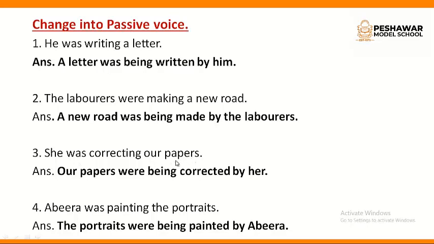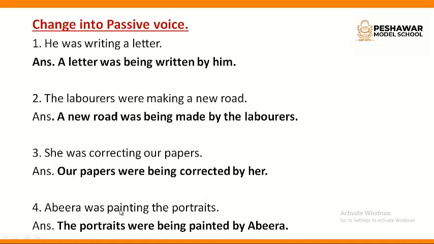Again our papers is object. She is subject. And correcting is verb. Continuous verb. So our papers. Now here papers are plural. So we are going to use were. Our papers were being. Correcting is ing. So we are going to use being. Being and correction. Third form of correction is corrected. Corrected by her. Our papers were being corrected by her.